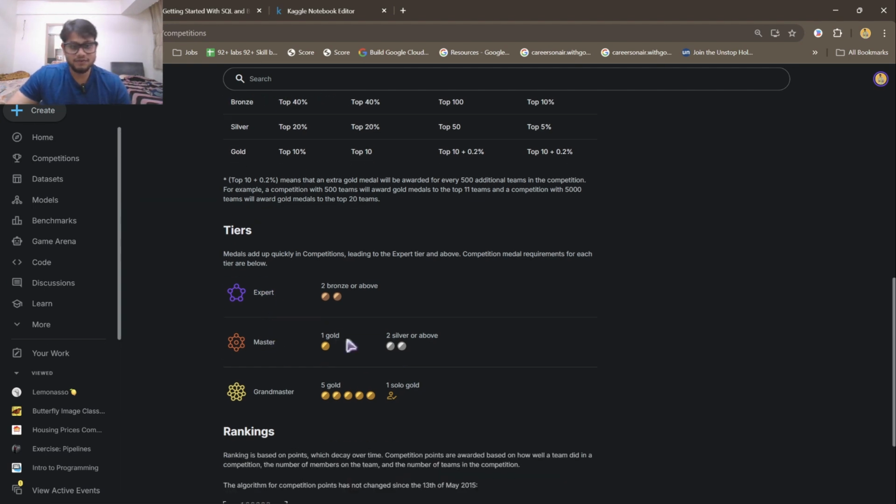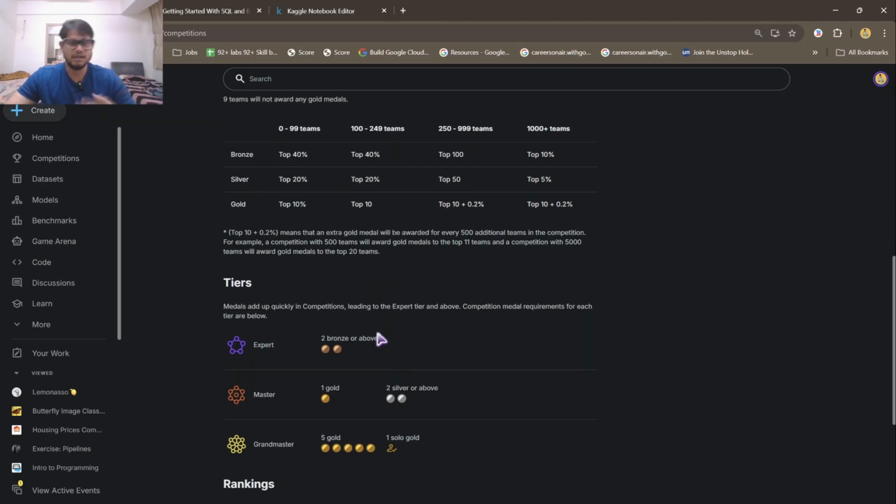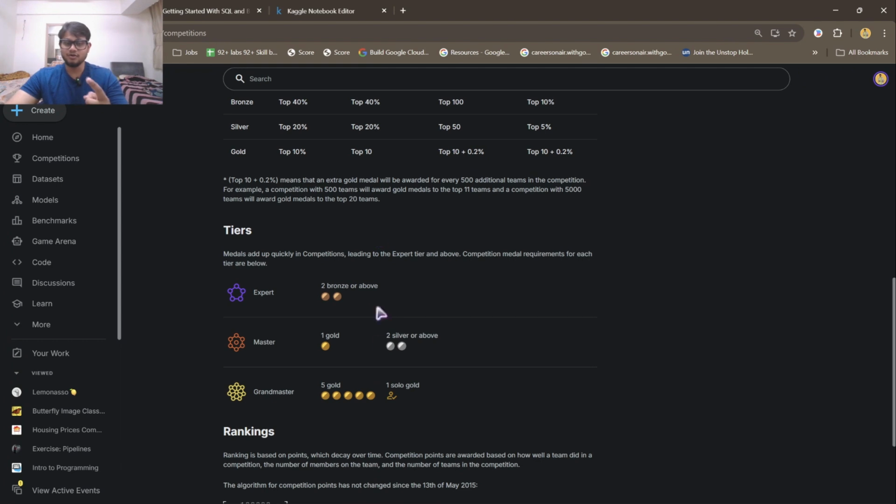Now if you are competing in a competition where we have 250 to 999 teams and you come in the top 50 in those kinds of competitions, then you will get 2 silver medals. And if, in the same competition or a different one, you get in the top 10 or top 15, then you can get 1 gold medal. Cumulatively you need 1 gold and 2 silver medals to reach master.